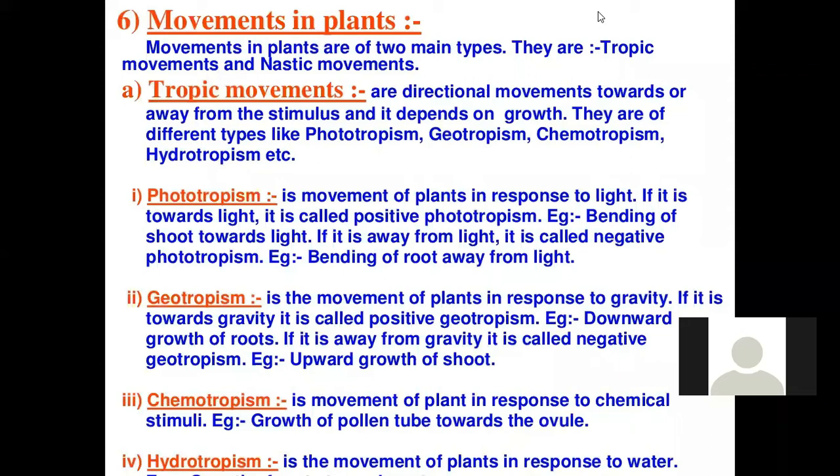As you know, tropic movements are those which are either towards the stimuli or away from the stimuli, and then there are the nastic movements. Nastic movements are the ones which are neither towards the stimuli nor away from the stimuli.